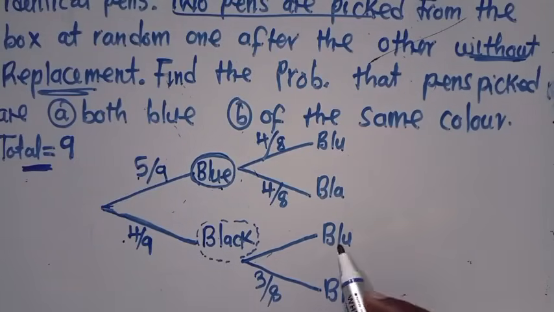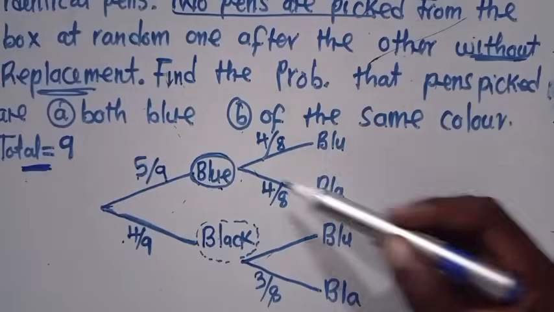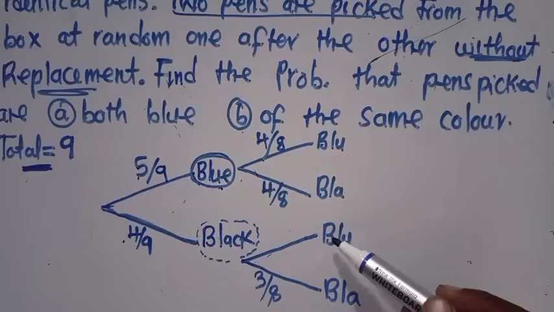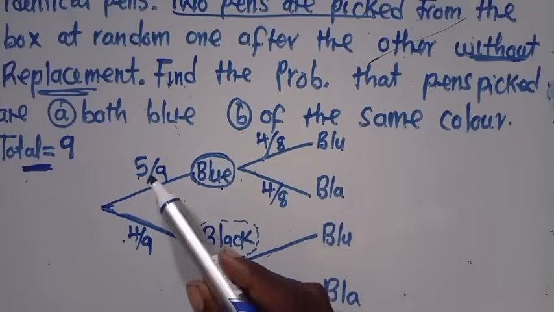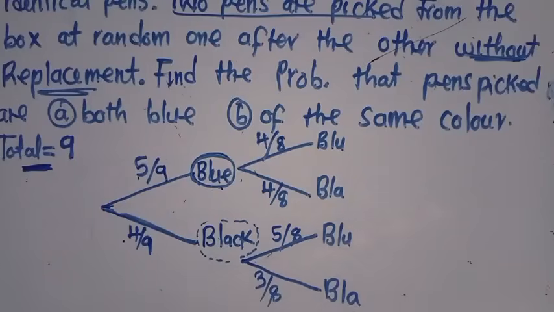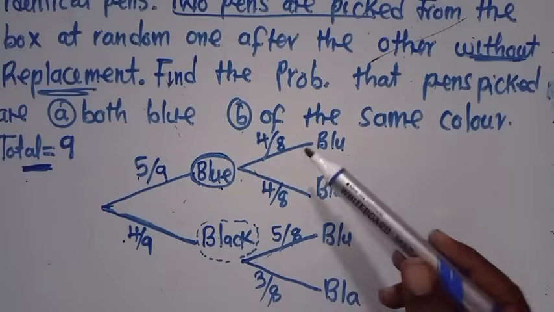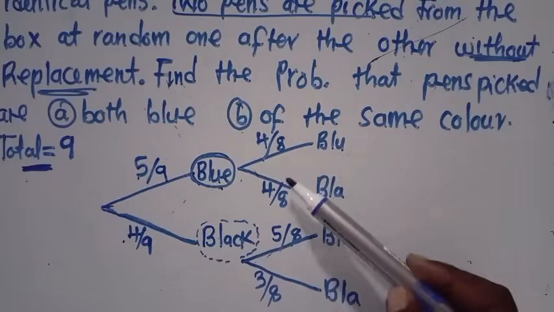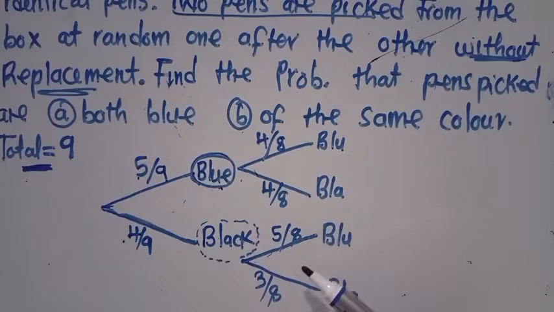When I go to this one, forget about this one. You go to this one. How many blue pens are you having? There are 5. So I say 5 over the total number, 8. You cannot be on this part, you are concentrating on that one. This is a probability on its own. This is also another question on its own.